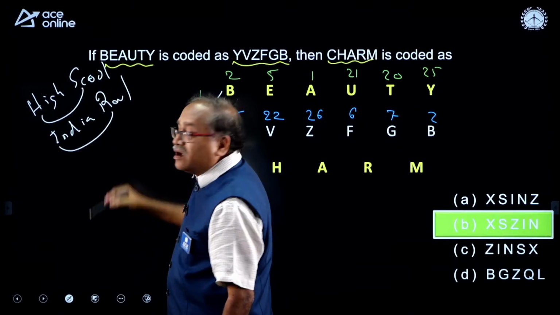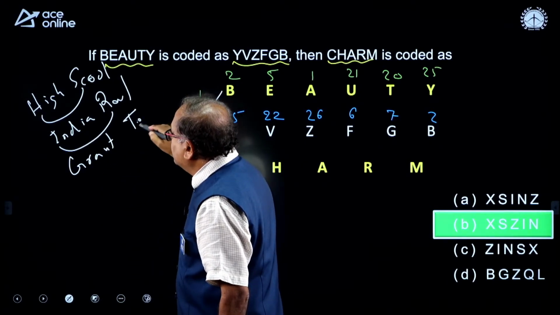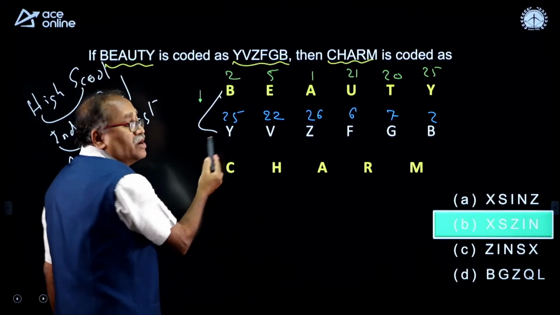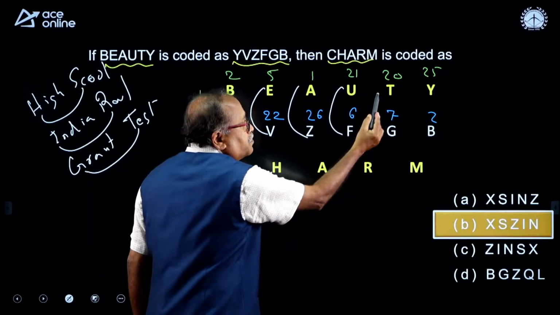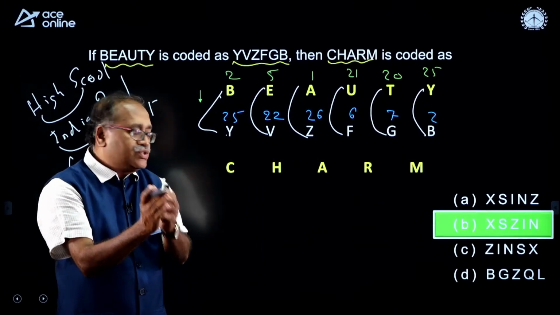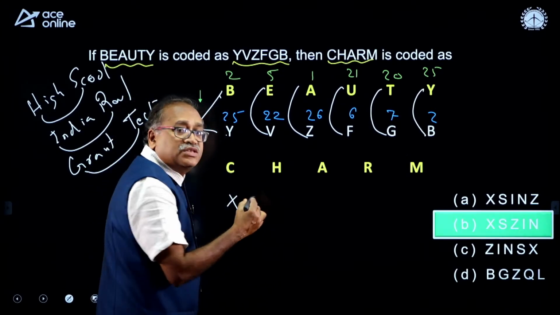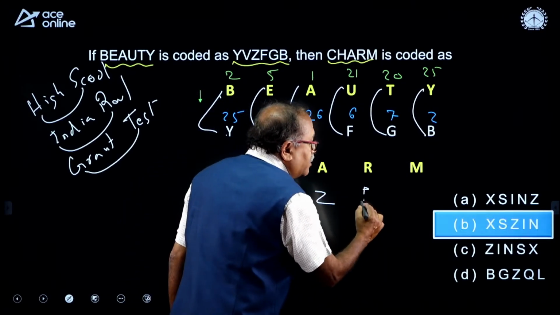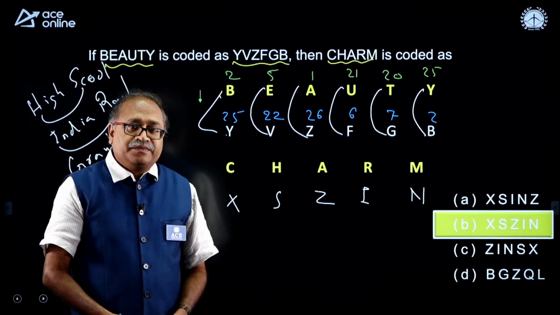Grand Test, so G and T are opposite to each other. The same way, Boy, B Y; Evening Visitor, E V. So A Z opposite, first U opposite, T grand test opposite, Y boy opposite. Well understood. C opposite X, then H opposite, High School. S, A opposite is Z, R Indian Railway, I, then M opposite is N. That way, well done, my dear friends, well done.